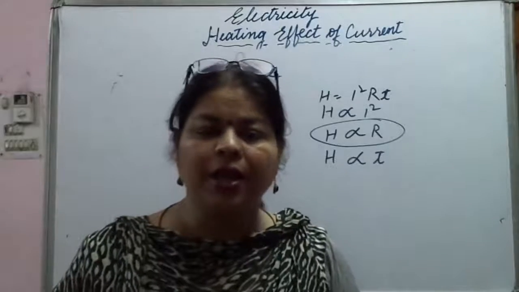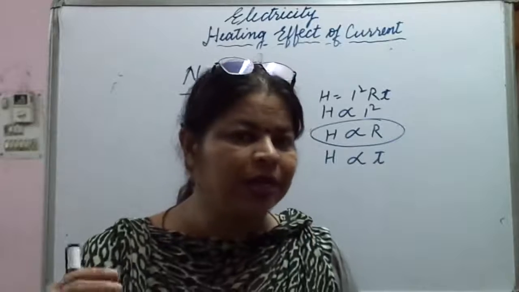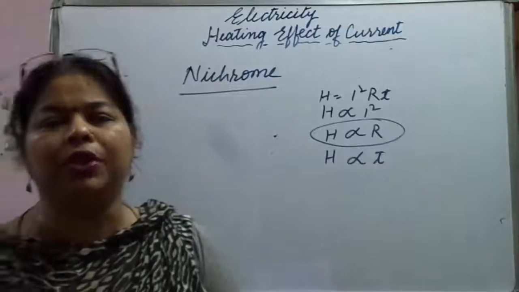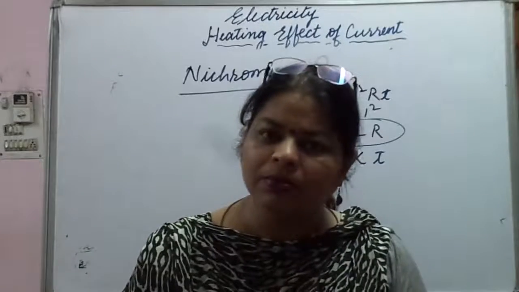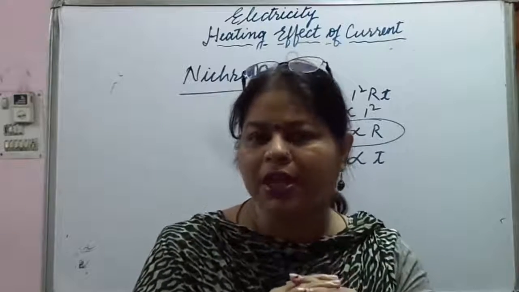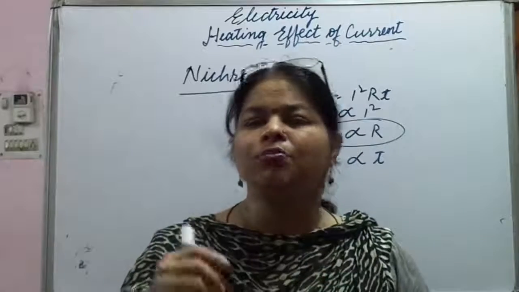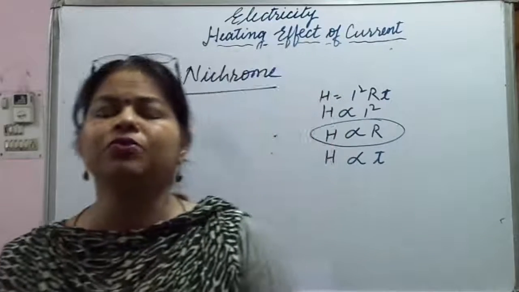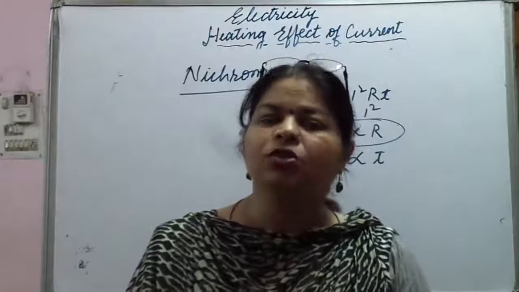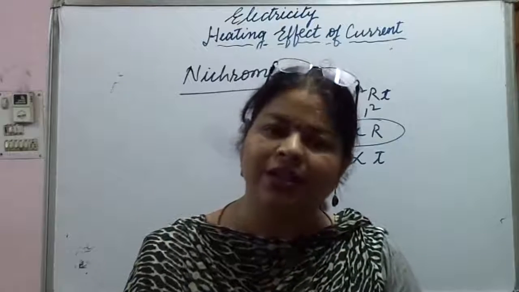And the alloy nichrome, because of its high resistance, what will happen? When the current is passed through it, more resistance would be offered. As a result, heat will be produced. More of the collisions of the electrons will take place, more resistance will be offered, and as a result, more heat will be produced. So what are we going to do? This heat is being used to heat the water.